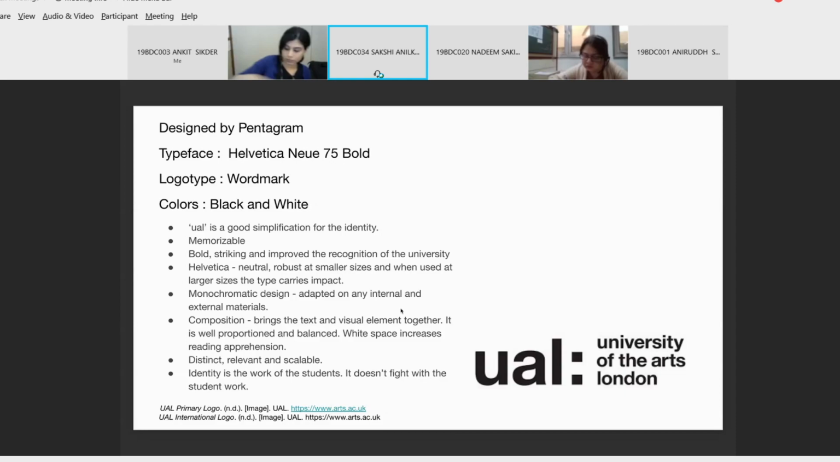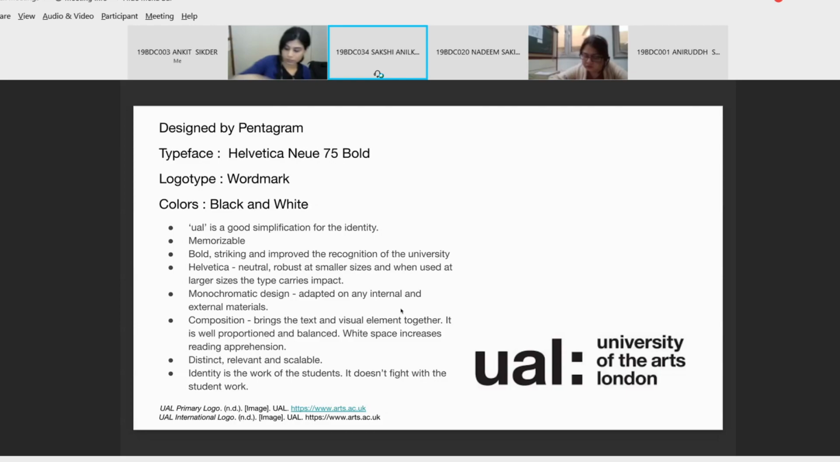And the next thing is that unlike in the previous logo, where some thought went behind the placing of the stars, it still did not look very appealing. But over here, they have placed the colon and the text in such a way that it looks very well proportioned. And there is a lot of white space between them, which again increases the readability of the logo from a faraway distance.